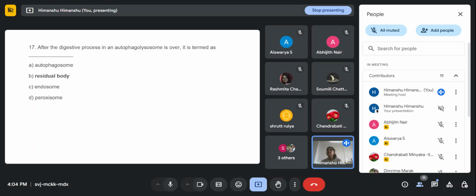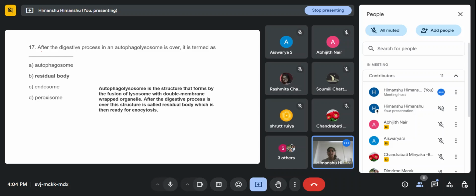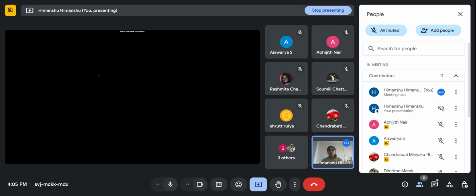Okay, let's see. Option B is the right answer. It's very simple. After the digestive process is over, it remains as a residual body. The autophagolysosome is the structure formed when a lysosome fuses with the double-membraned organelle wrapped around material. After the digestive process, it remains as a residual body, which is then ready for the exocytosis process, right? So that's all. Any doubt in any question?